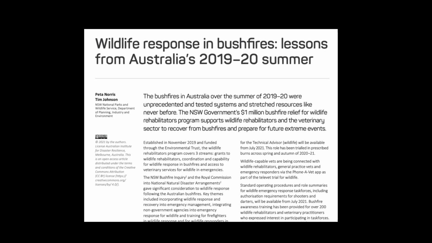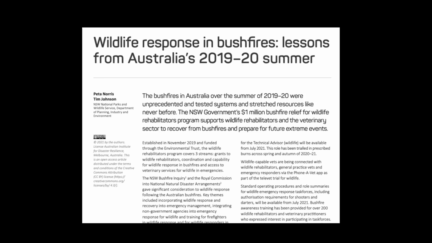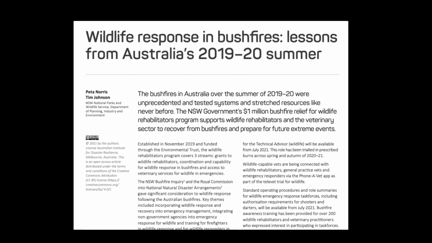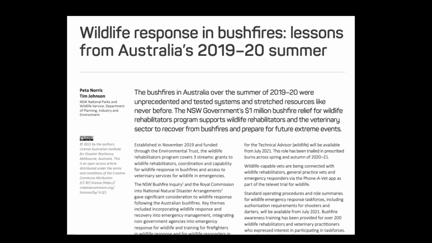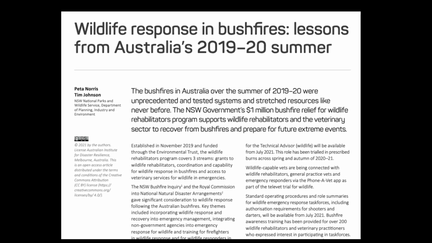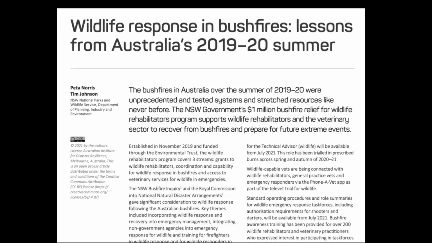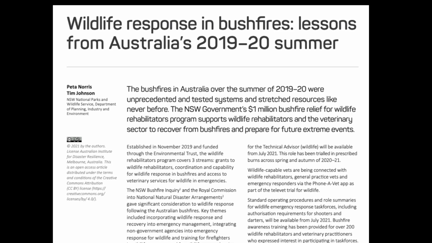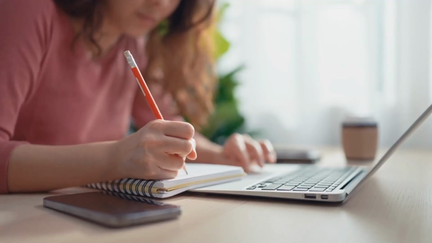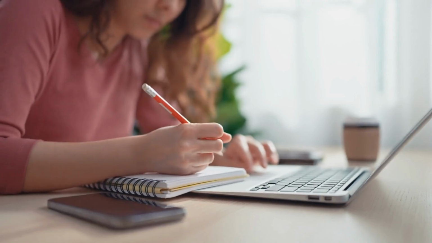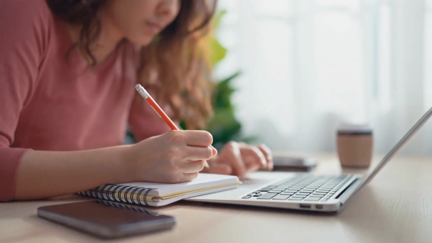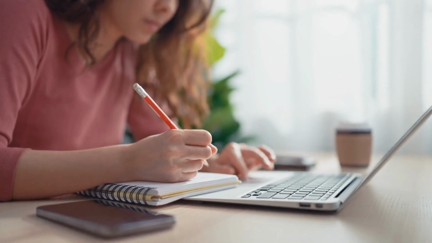The image provided shows an example of a journal article that is a secondary source. The authors here are writing a summary of the lessons learned from wildlife response to Australian bushfires. These are not their personal observations and experiences, but rather an analysis of a past event that does not create new data. Similar to news articles, if you plan to investigate how experts discuss the impact of wildfires on the environment, journal articles would then be considered primary sources.